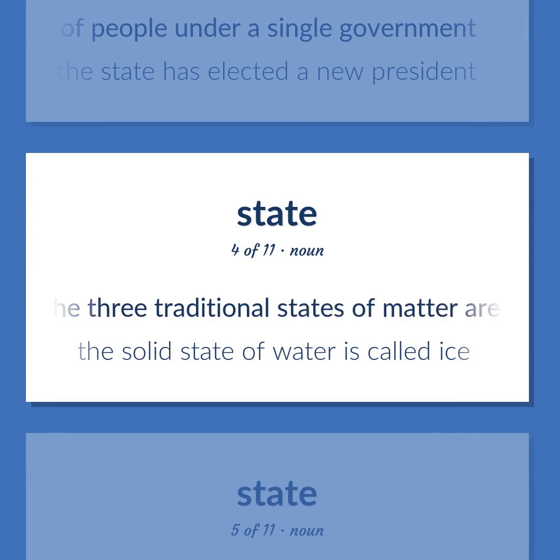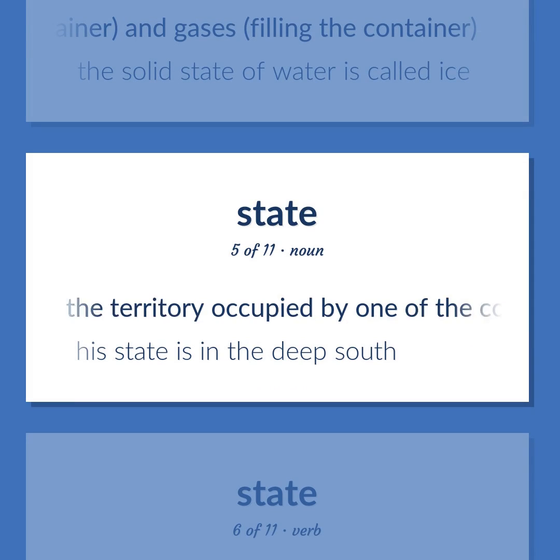Chemistry. The three traditional states of matter are solids, fixed shape and volume, and liquids, fixed volume and shaped by the container, and gases, filling the container. The solid state of water is called ice. The territory occupied by one of the constituent administrative districts of a nation. His state is in the Deep South.